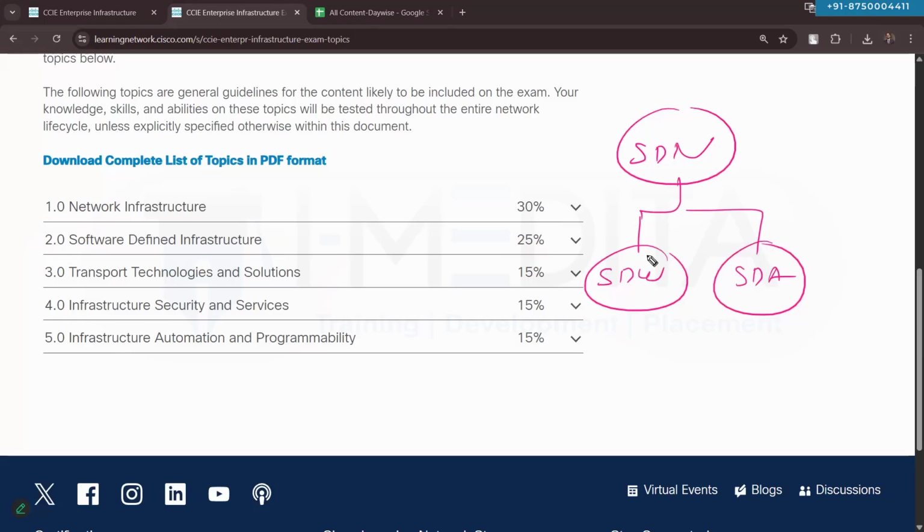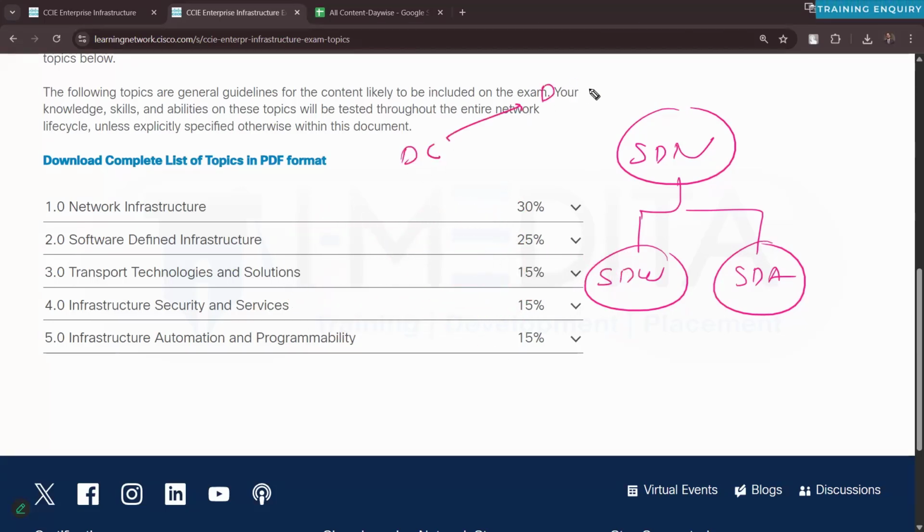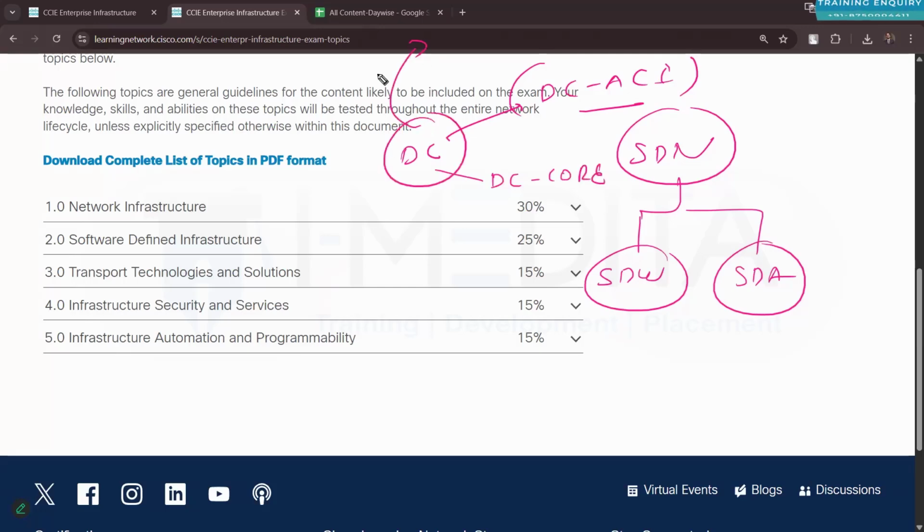Okay, let me rephrase my question. Do we have anything on the APIC controller, like data center? No. That is a different track. That is DCACI that you are looking at. So ACI is not part of this curriculum, right? Correct. There is a dedicated certification exam for the data center. Data center is a different track. So nothing that we have to talk about from the ACI or the APIC or the core technologies such as EVPN, VXLAN, those things. No, those are not part of it.